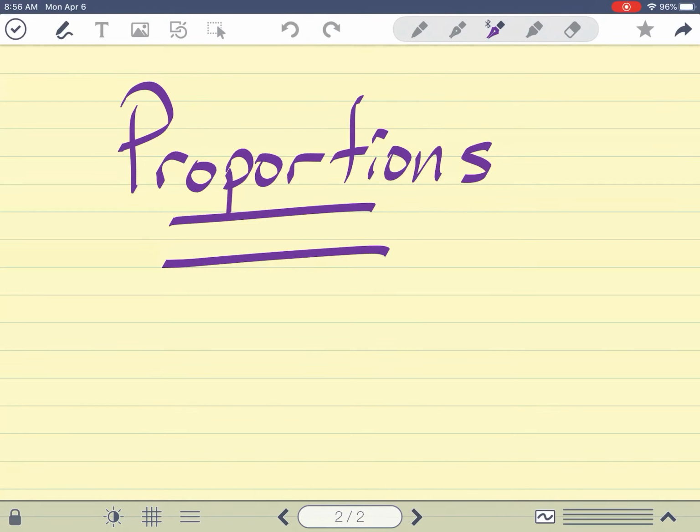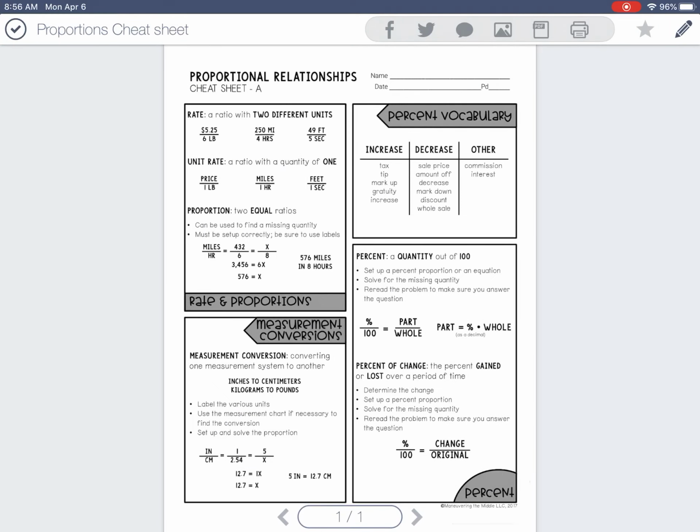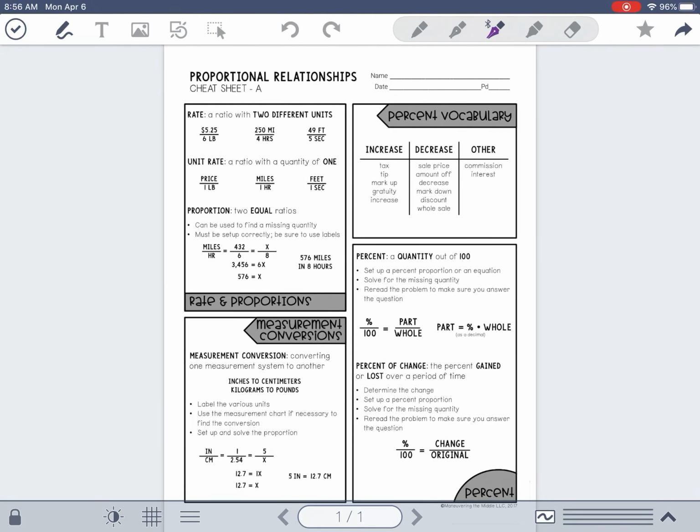All right, so we're looking at week 4. We're going to go into proportions. So just like we did last week, I'm going to have a cheat sheet prepared for you, or we have one prepared for you. I'm going to walk through it. But what I noticed with this worksheet is that we don't have some of the information that we need in order to go through this.